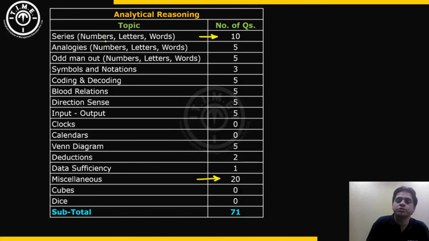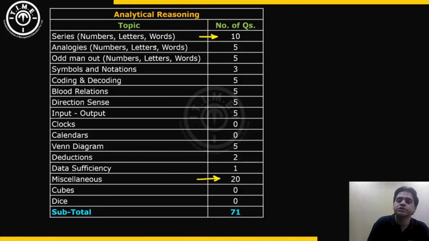The majority of these questions were very easy to crack. Some questions took a little bit of time to understand. There were some series questions where alternate numbers were linked. Those were the questions where students might have taken some time to crack. Otherwise, the majority of these 10 questions were easy to answer. There was no question that was very difficult as such. The difficulty went from easy to moderate.